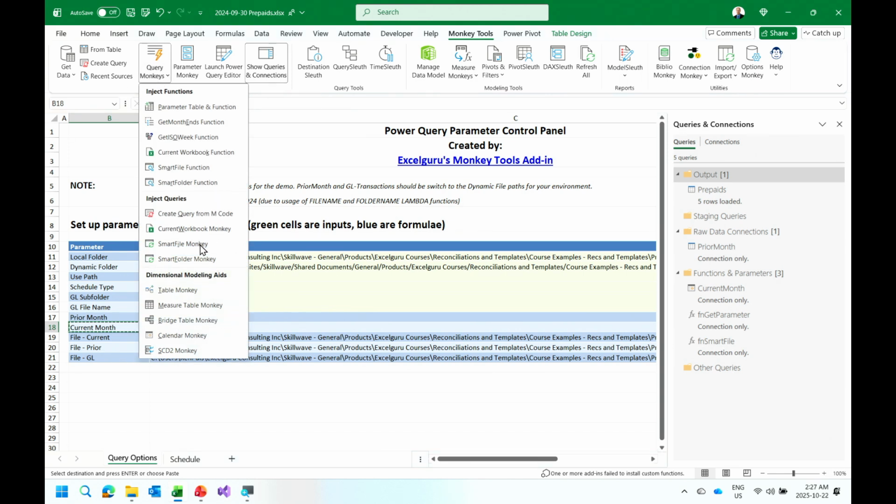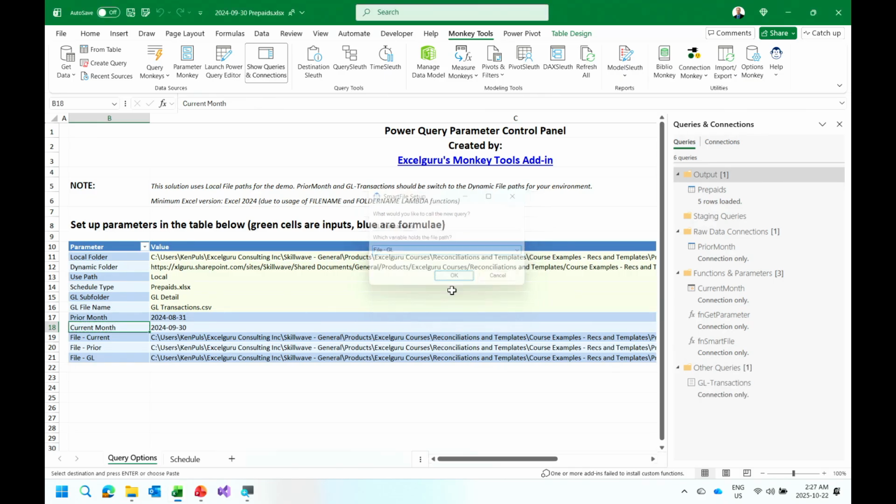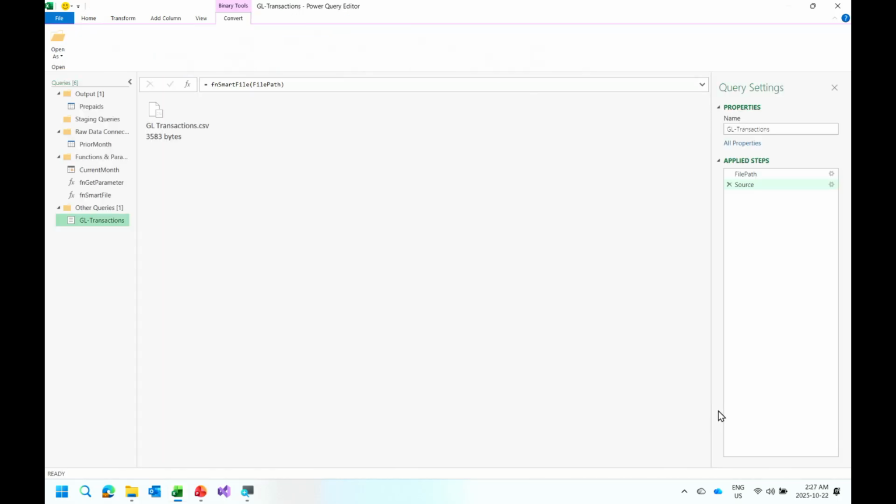We have this thing called the Smart File Monkey, which will inject both of those queries for you, and then it pops up and says, what do you want to call it? And I'm gonna say, well, let's call this GL-transactions. Try and spell that correctly. And it says, where is the variable? And it's reading all these guys here. So I'm going to say, let's go get this from the file GL. We'll say, okay. And it goes and creates and puts all the things together for me, so I don't even have to type. And I love not typing.